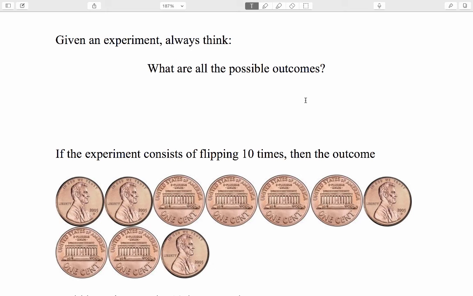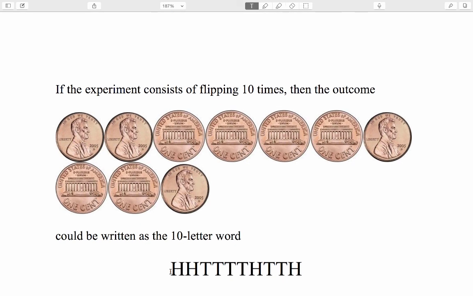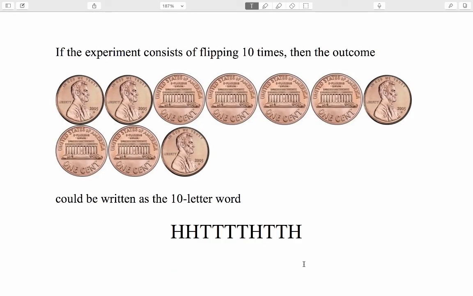For example, if the experiment consists of flipping a coin 10 times, our favorite experiment from recent videos, then the following outcome could be written as a certain 10-letter word. Heads, heads, so HH, T, T, T, T, H, T, T, H. Okay? So do not try to pronounce this.